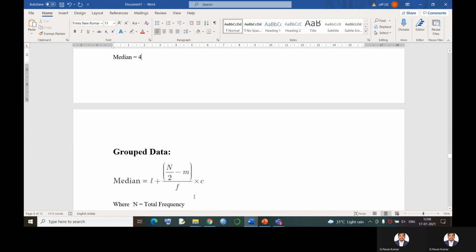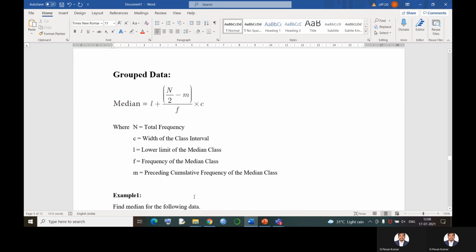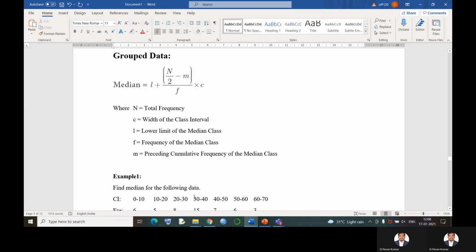Now, when the problem gets more and more complicated, that means when the problem is in grouped data, it is nothing but class intervals that will be given to us. Okay. Now, for grouped data, the formula is L plus (n by 2 minus m) by f into c. Before finding out the answer, let us see the formula explanation. Summation f is n, the total frequency, so that we can find out the n by 2 value. C is nothing but the width of the class interval.